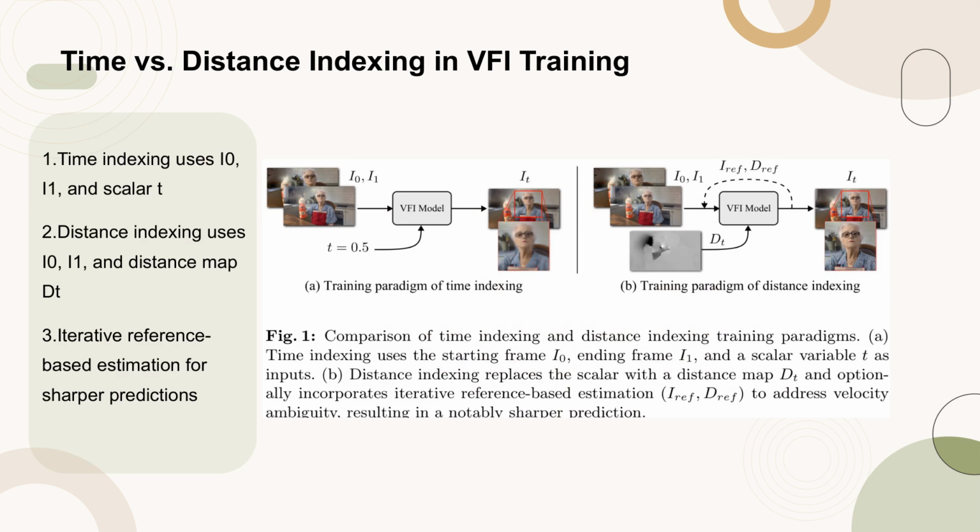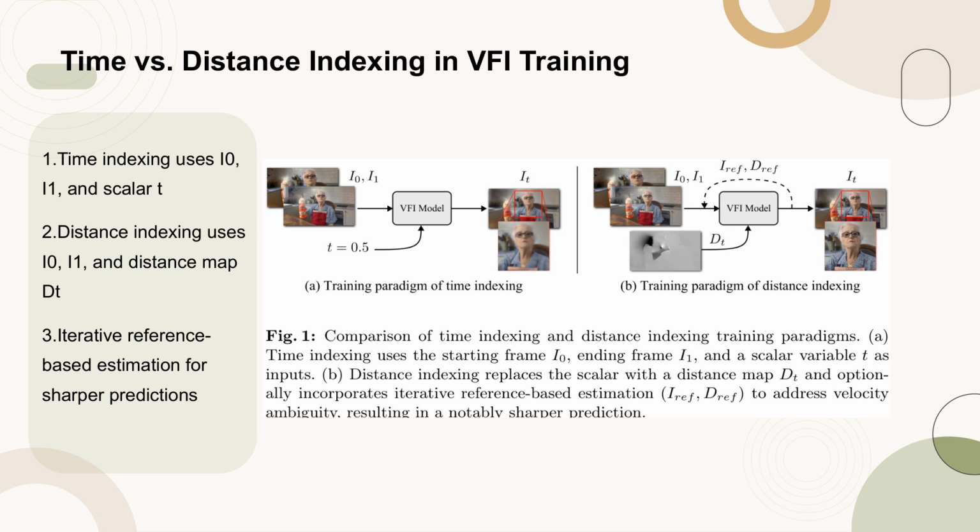Figure 1 illustrates the differences between time indexing and distance indexing training paradigms in video frame interpolation (VFI). In time indexing, the model uses the starting frame I0, the ending frame I1, and a scalar variable t as inputs. This method struggles with predicting precise object movements due to velocity ambiguity.